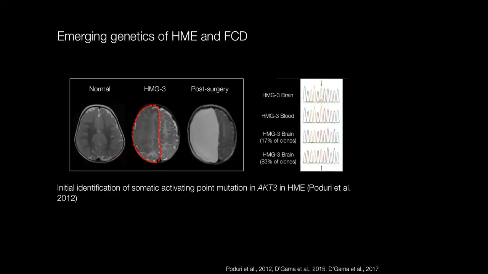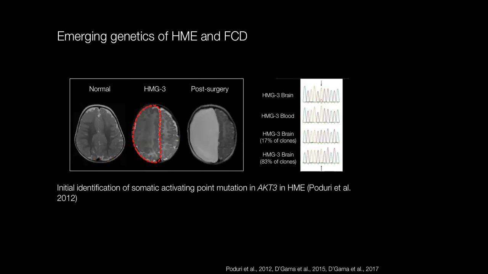So really the first identification of a genetic etiology for either of these disorders came in 2012 when our lab and then a couple of others published showing that you can have somatic activating mutations in positive regulators of the mTOR pathway in hemimegalencephaly. So in this case, this patient, you can see compared to a normal brain, had abnormal enlargement of an entire cerebral hemisphere, which is outlined in red.